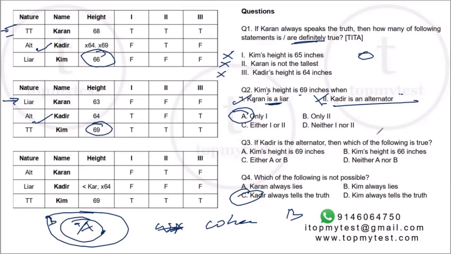Okay. Question number 3. If Kadir is an alternator, again these two cases, which of the following is true? Kim is 69, possible. Kim is 66, this is also possible. So one of them is definitely true, option C.